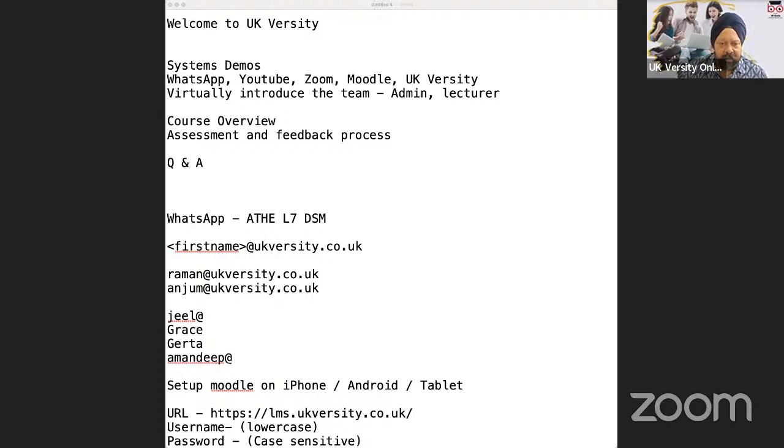Now, let's look at how the content is organized in the units and how you see what is available for you to study. One other thing I want to mention is that when you see a yellow colored box around any particular unit, that tells you that this unit is currently being delivered by the lecturer.